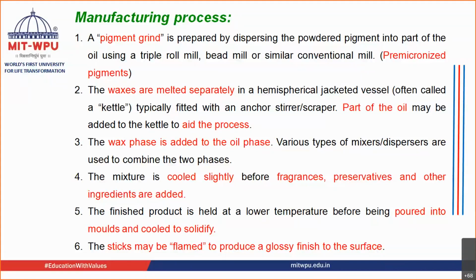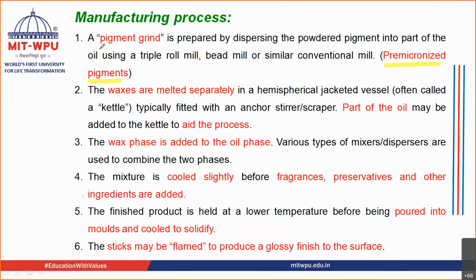How do you grind them? By passing them through different mills. You have a triple roll mill, a bead mill, and other conventional mills. Alternatively, many times you use pre-micronized pigments. Pre-micronized pigments are coloring agents which are micronized, very small in size. They have many advantages. Basically, they spread very easily, they get dispersed very easily, and they form a solution very easily if they are soluble.